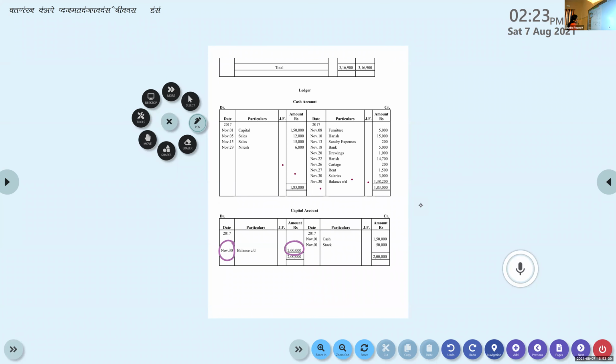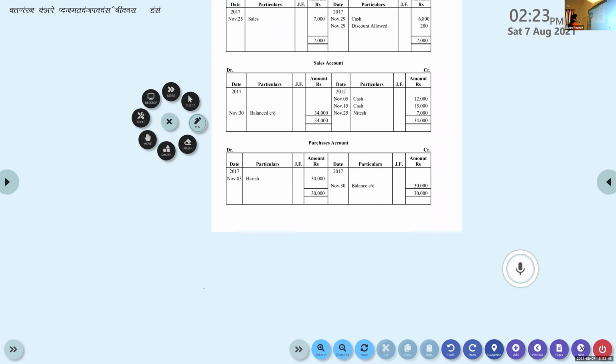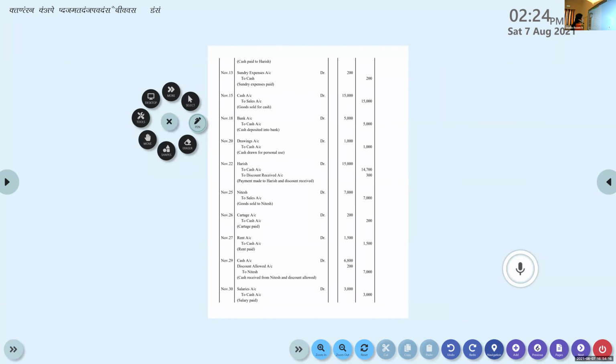Okay. Coming to sales account. Sales account is credited. That means in the sales account, on the credit side, you will write by cash. Have you written? Okay, moving to the next entry.